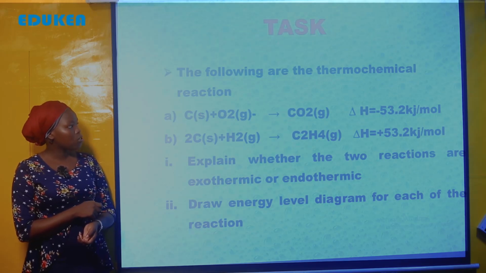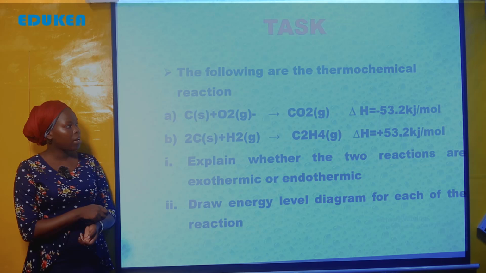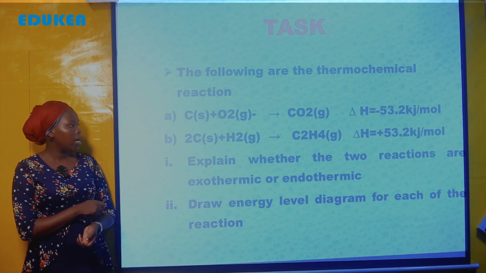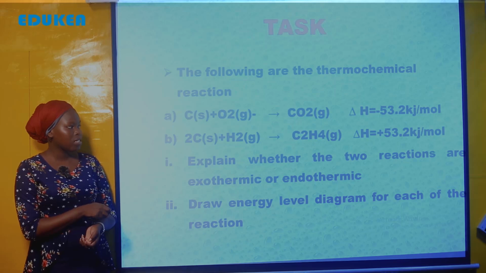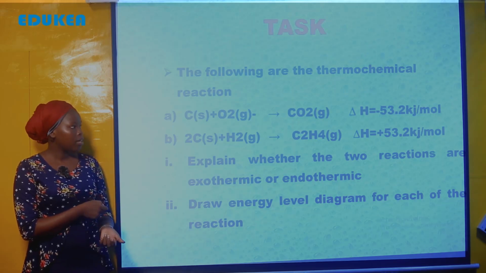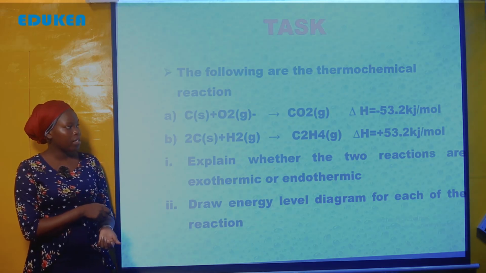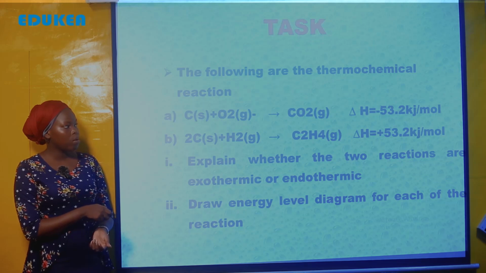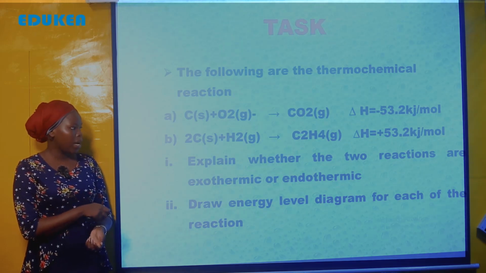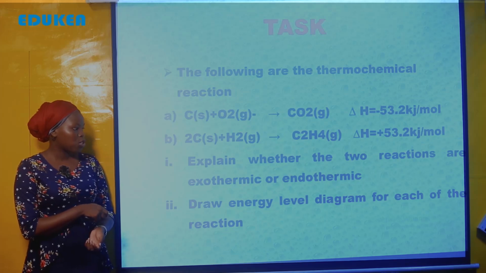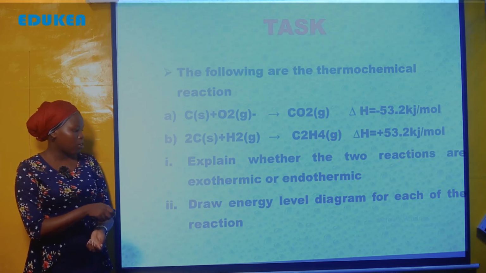And B, umepewa 2 carbon as a solid plus hydrogen as a gas, unatengeneza ethyne. Heat change ni 53.2 kJ per mole. Now the question, explain whether the reaction is exothermic or endothermic, and you have to give the reason why. And Roman 2, draw energy level diagram for each of the reaction.